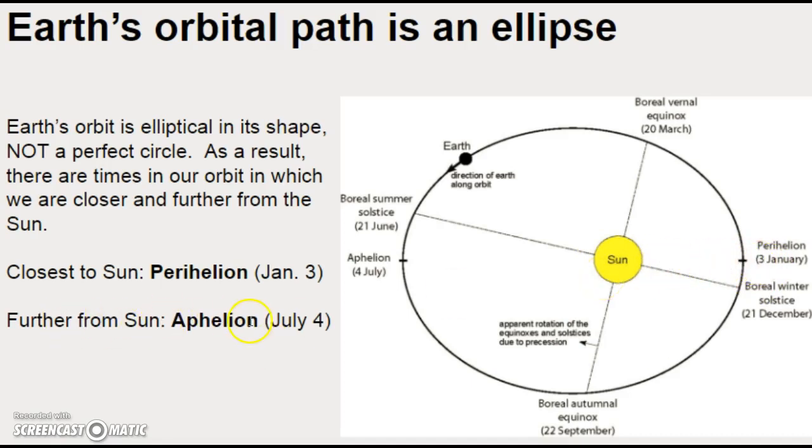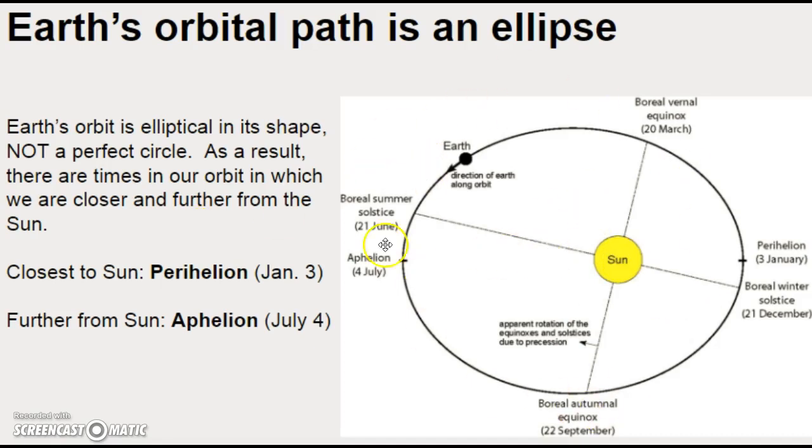And we are furthest from the Sun at a position called aphelion, which is roughly the middle of our summer. So that should stand in the face of thinking, well, seasons are based on our proximity to the Sun. When we're closer, it's summer. That's not true. It's not true at all. It has everything to do with directness of sunlight.